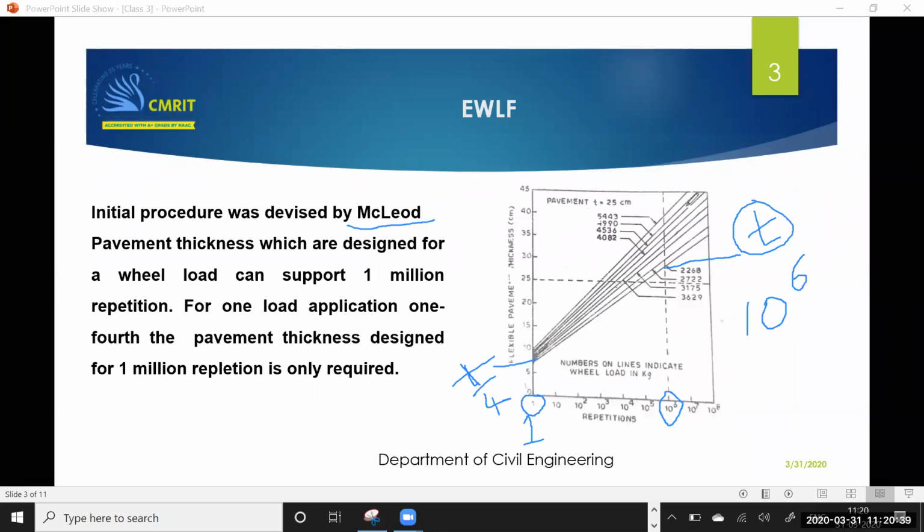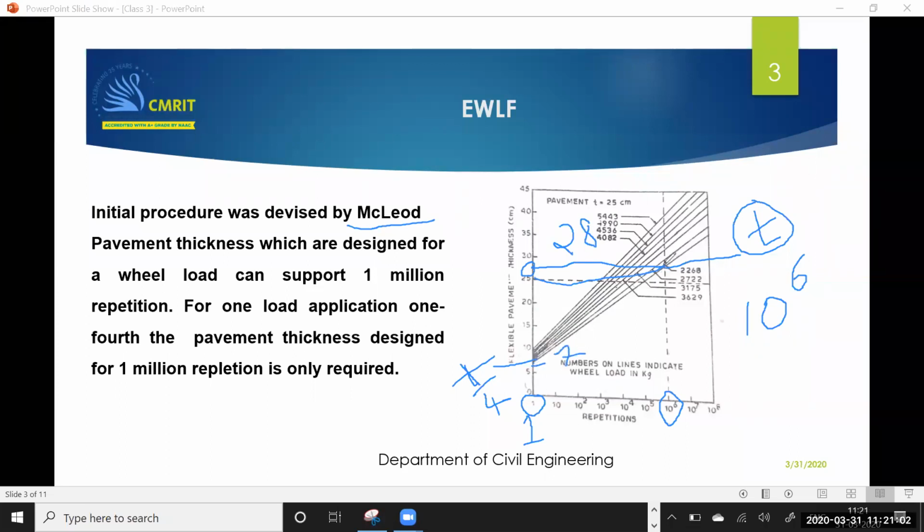Now, please listen here. How much is the value here? You can see here, it is 28. Am I right? So how much is 1 by 4th of 28? It is 7. So you can see here, 7 is the thickness.